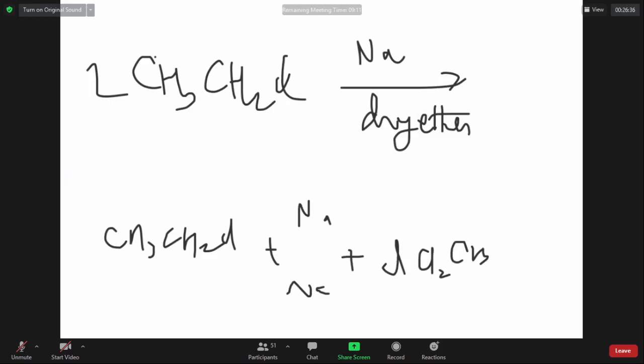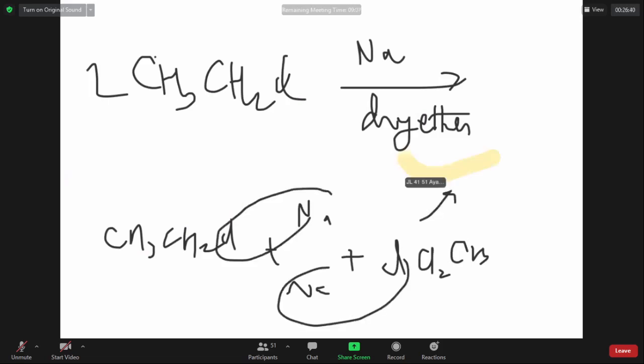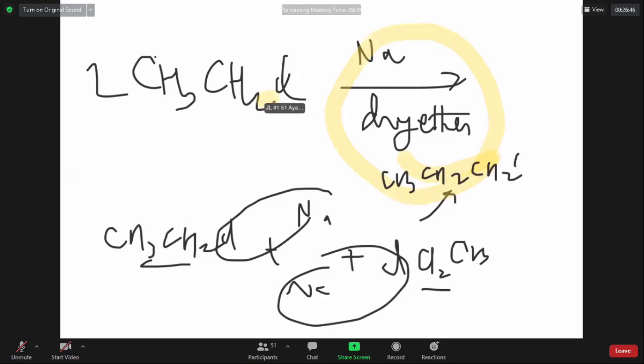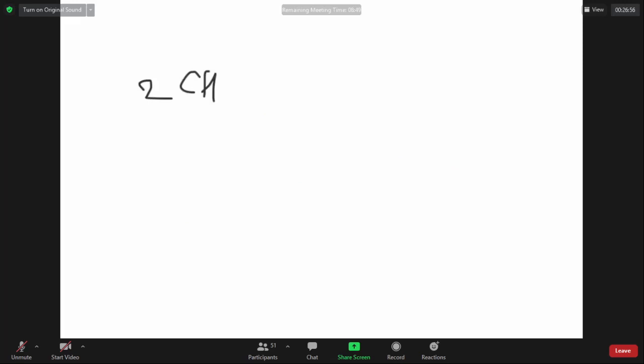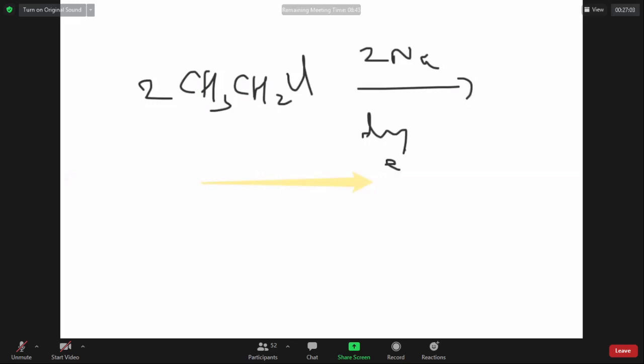When the alkyl halides are reacting with sodium metal, NaCl is lost. These two carbon chains are linked up, you get butane. The reaction will happen in dry ether. What is the name of this reaction? I will write it like this: 2 alkyl halide plus 2 sodium in dry ether gives butane.